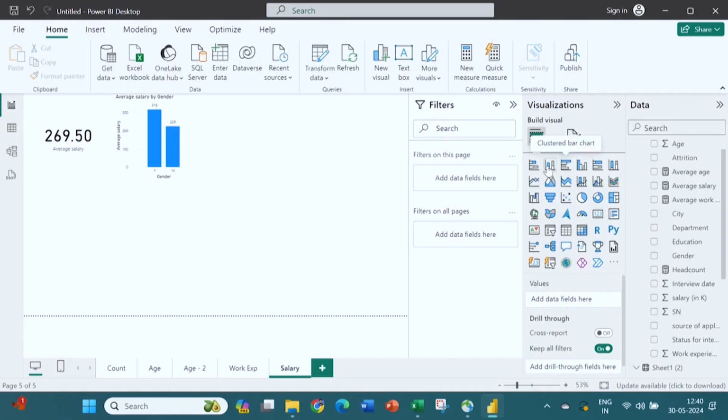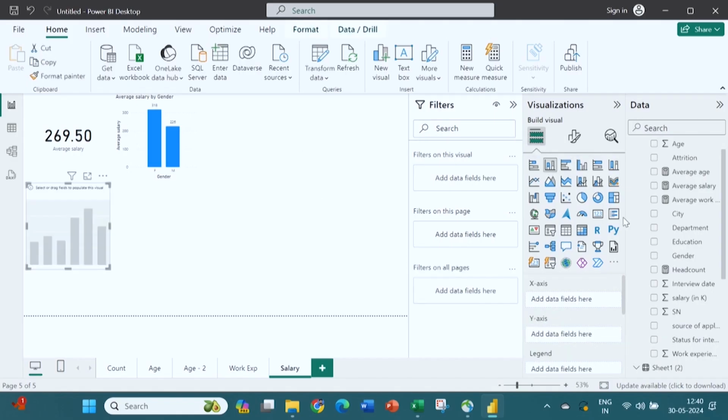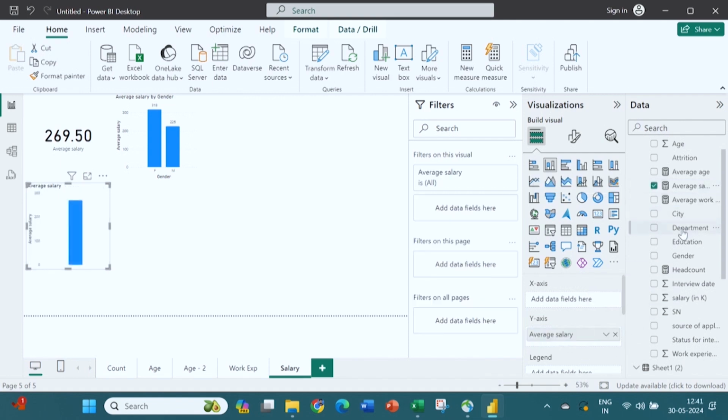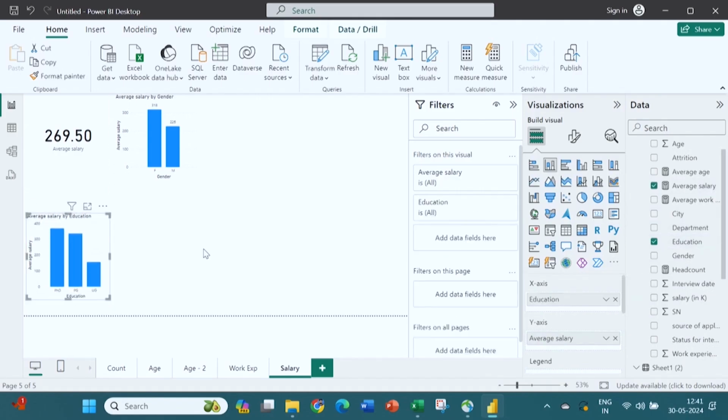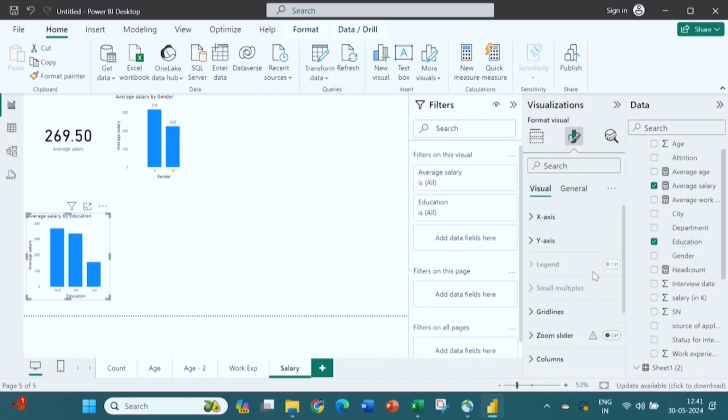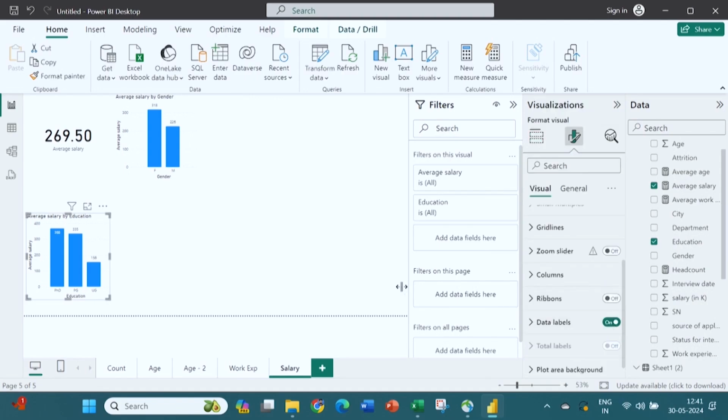Now, if you want to know the average salary education wise, first you put this average salary into the y and education into the x. So, now you can see the average salary is coming. Again you can go to the formatting, you can just turn on the data label. So, now you can see that PhD people are asking a higher salary than the PG and the UG.